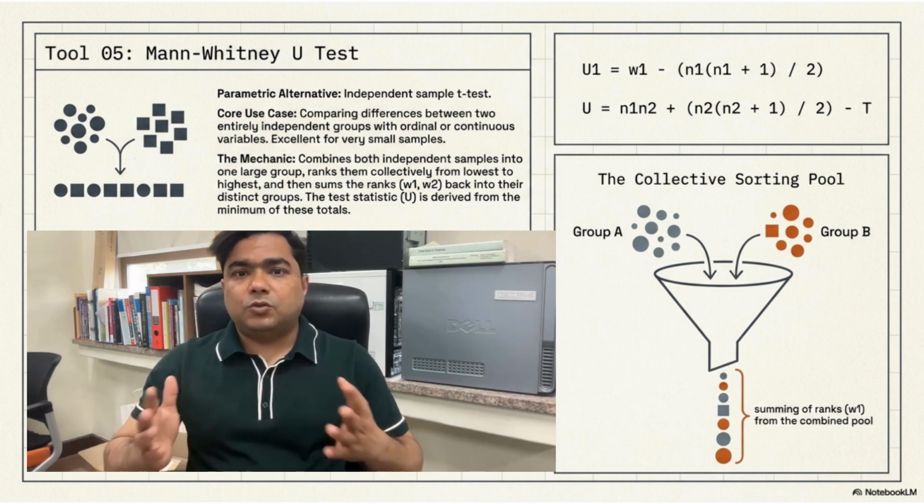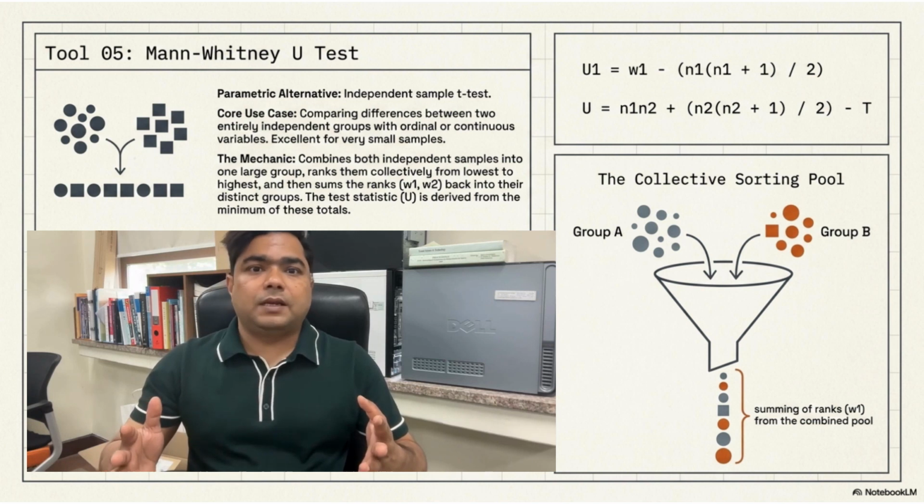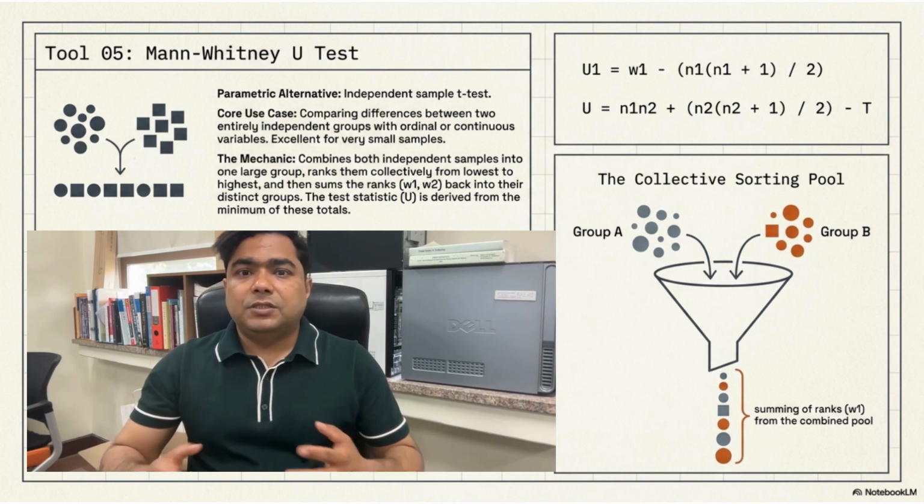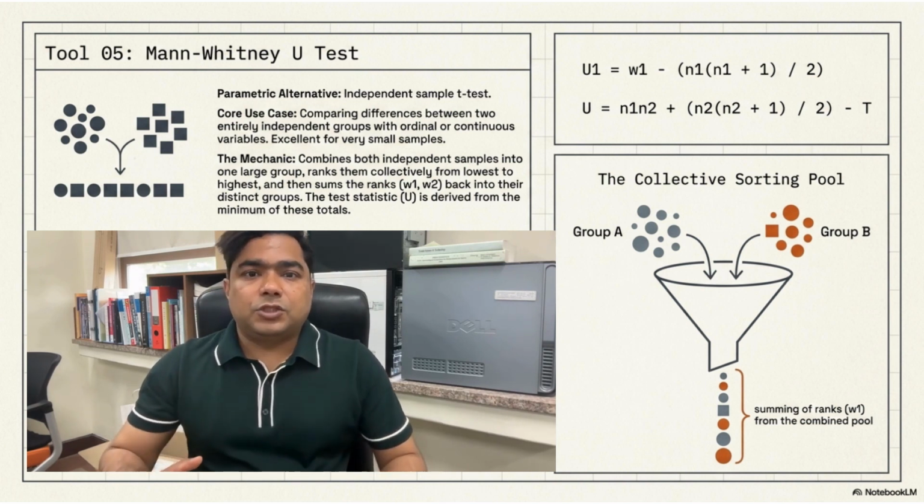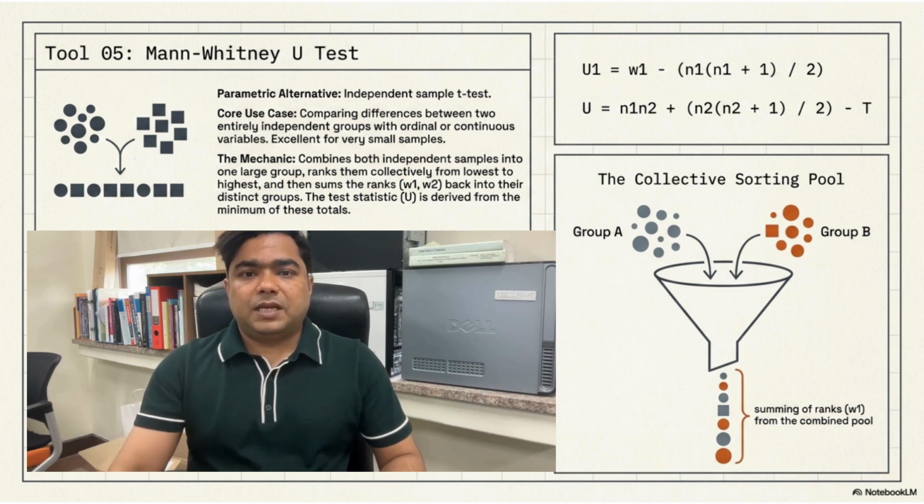After calculating U, we compare it with the critical value. If U is less than or equal to the critical value, we reject the null hypothesis. Otherwise, we accept or fail to reject the null hypothesis. The Mann-Whitney U test is especially useful for small samples and non-normal independent group comparisons.